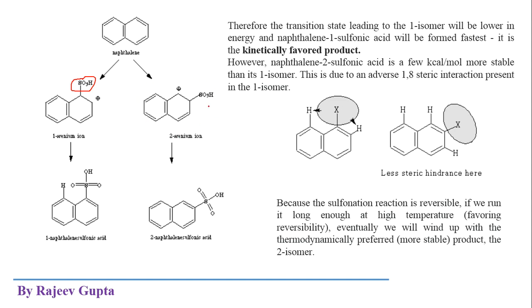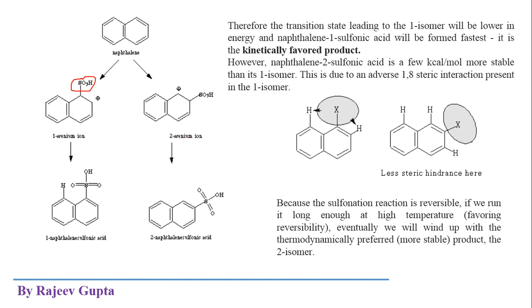So these are more excited, and the formation of this 2-arenium ion is more favorable, because of the presence of high energy or high heat in the reaction mixture, the formation of these less stable intermediates could occur.